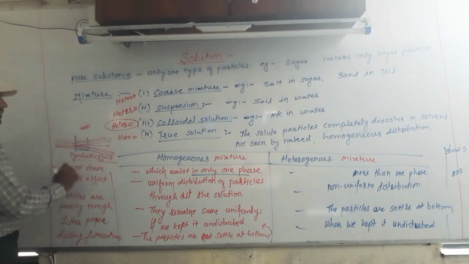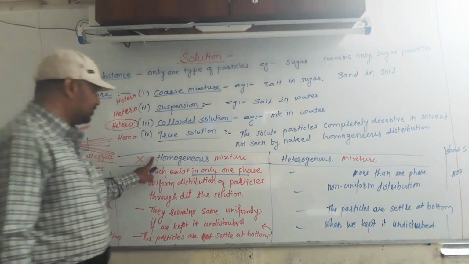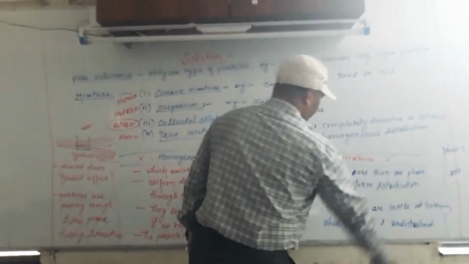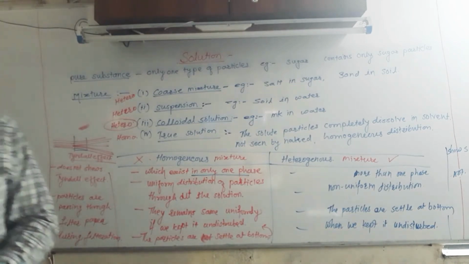But a homogeneous mixture does not show the Tyndall effect, and a heterogeneous mixture shows the Tyndall effect. Means scattering of light in heterogeneous, but in homogeneous no scattering of light. It is all about homogeneous and heterogeneous mixtures.